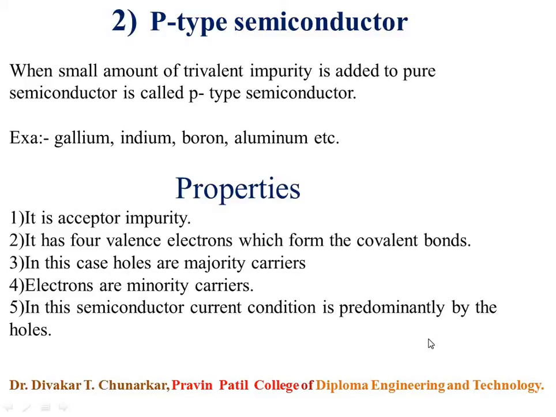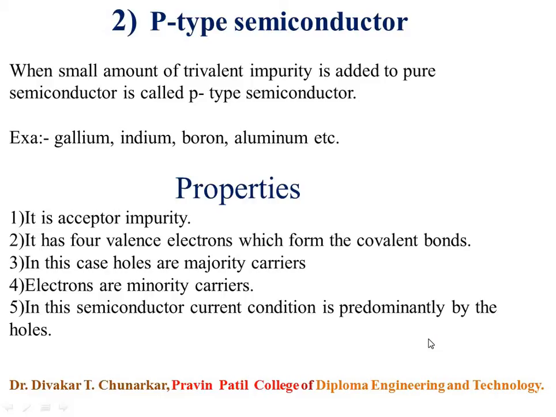From this diagram we have seen in the previous lecture, when a gallium atom is added to a silicon, its 3 valence electrons will form covalent bonds with the valence electrons of 3 neighboring silicon atoms.